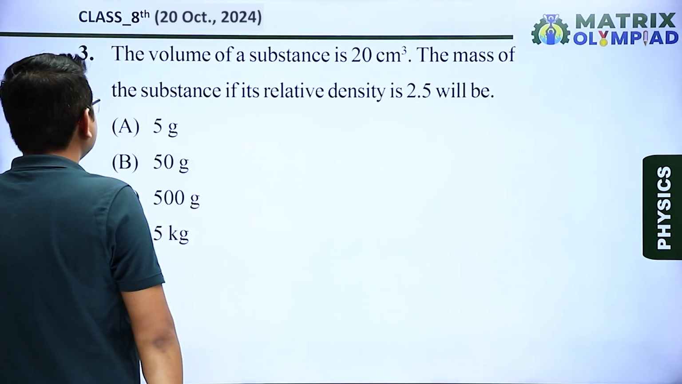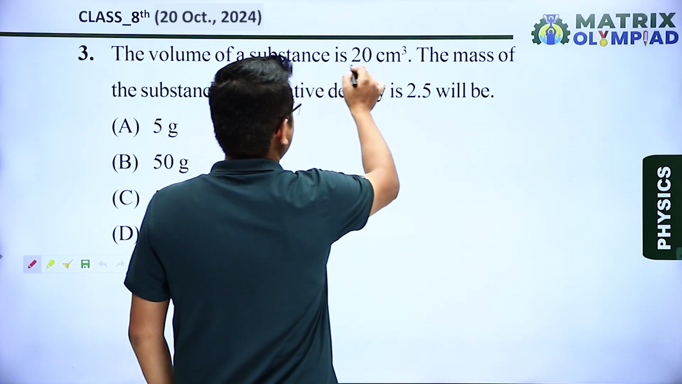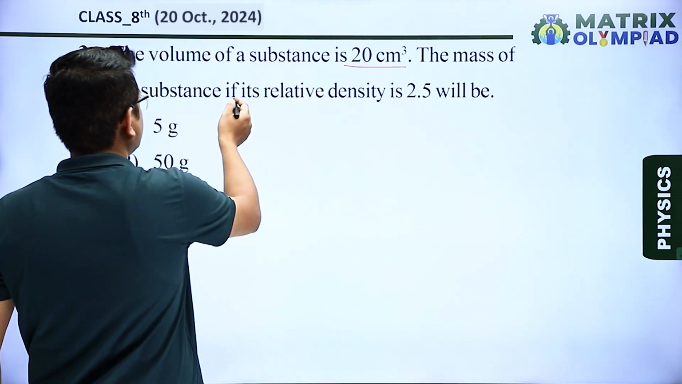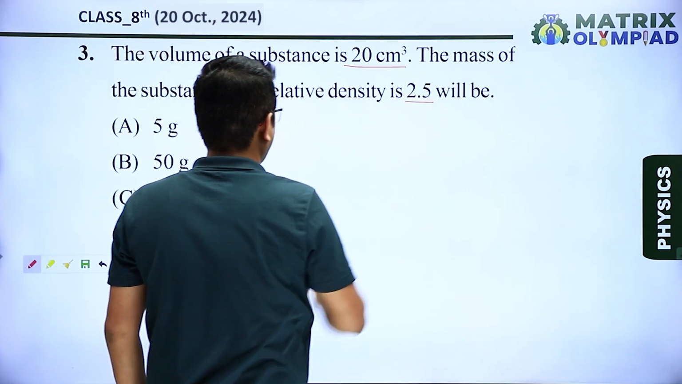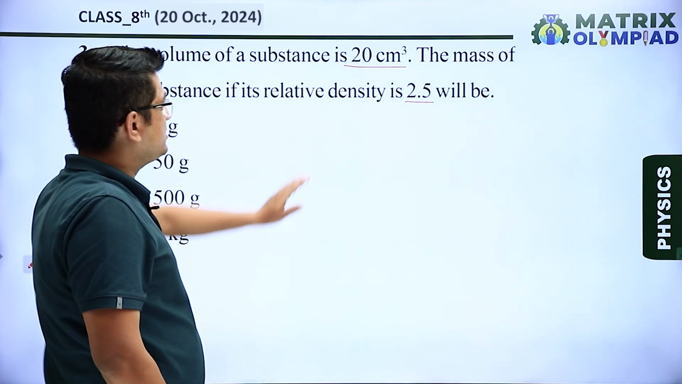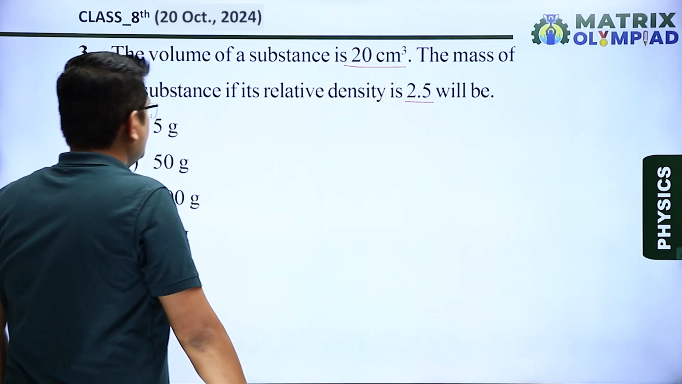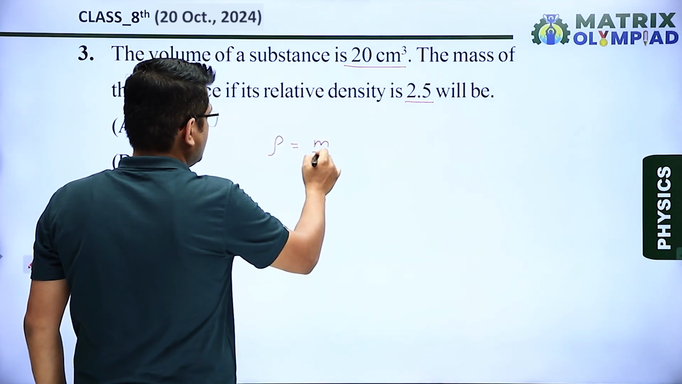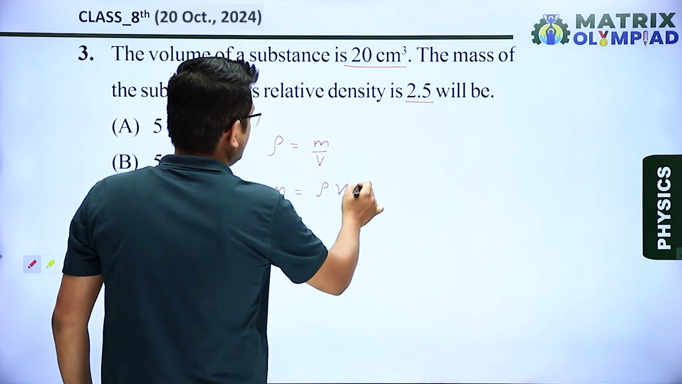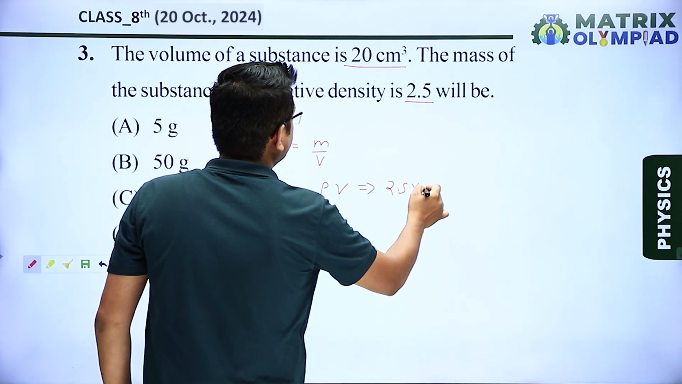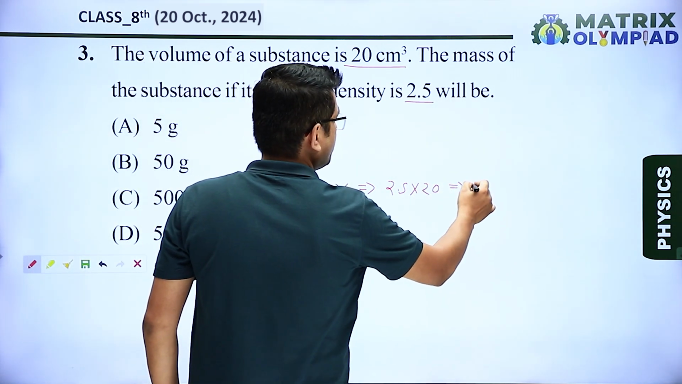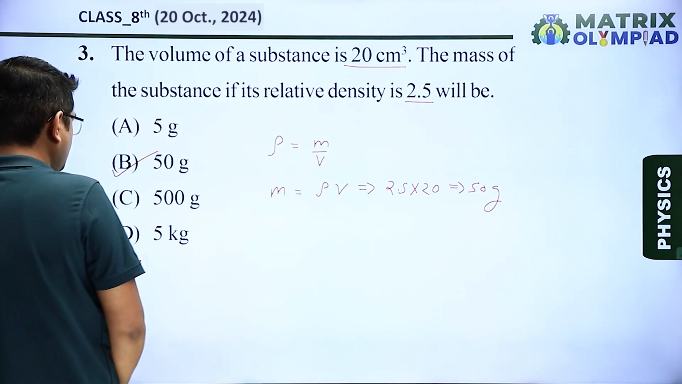Next, question number 3. In question number 3, the volume of a substance is 20 centimeter cube. So it is given in CGS system, centimeter cube. The mass of the substance, if its relative density is 2.5. The answers are given in gram, that means in CGS system, so there is no need to change it into meter. So density is equal to mass upon volume. In that case we have to find mass. So mass is equal to density multiplied by volume. So density is given 2.5 multiplied by 20. So it becomes equal to 50 gram. So our correct answer will be option B.